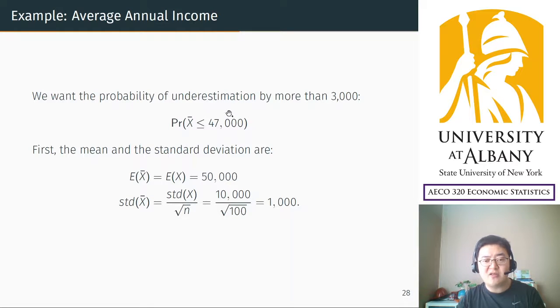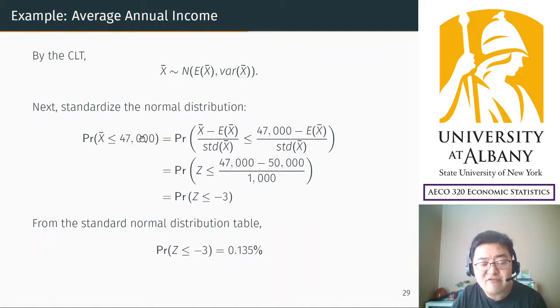Then, now back to this probability. In order to calculate this probability, we have to standardize. So X bar is a non-standard normal distribution. So standardize. Subtract the mean, divide by the standard deviation, and do the same thing for the other side. We have done this exercise in the previous chapter.